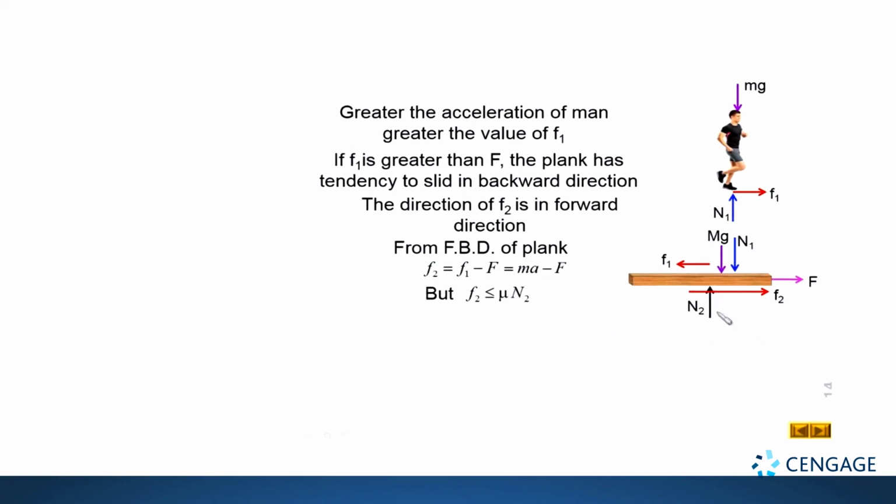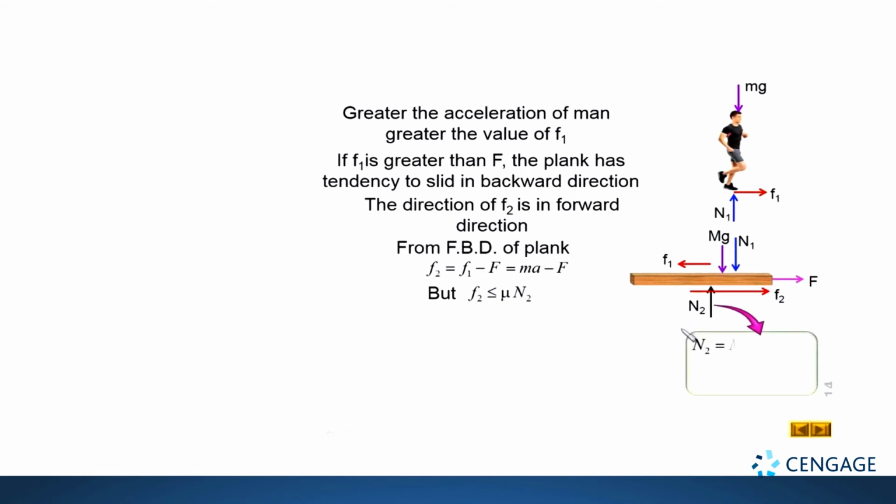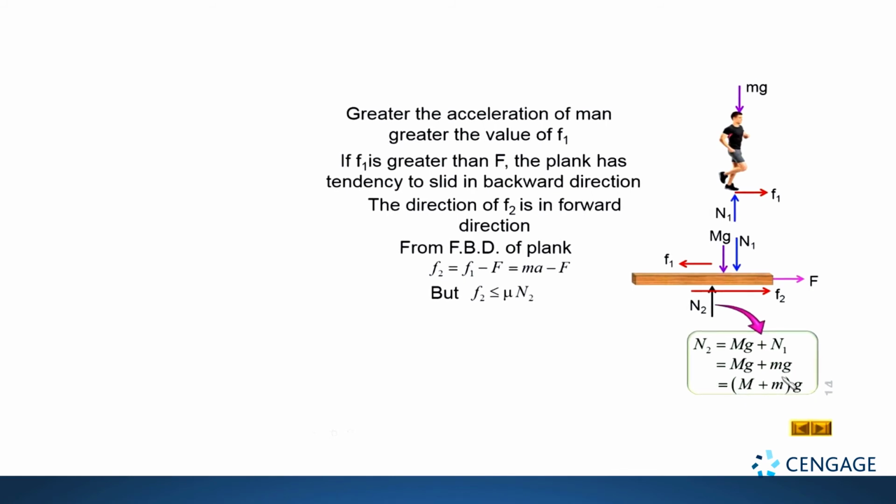So let us find the value of N2. We can write N2 equal to capital Mg plus N1, and N1 is finally equal to small mg, as we discussed. So N2 equal to capital Mg plus small mg, that is, N2 equal to capital M plus small m multiplied by g.